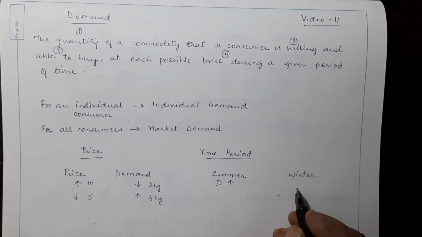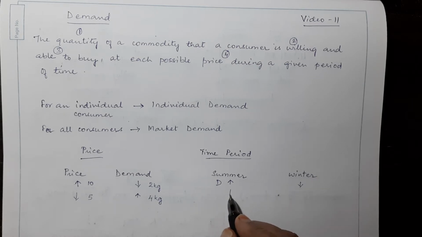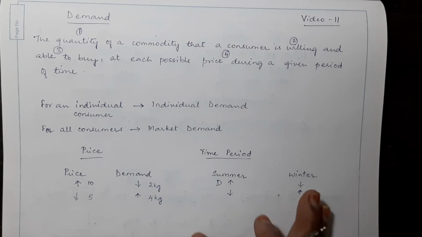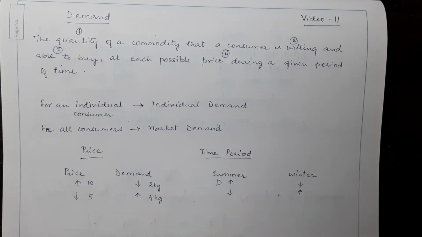And commodities that are consumed during the winter go down. The opposite is the case during winter, when the demand for summer goods falls and winter goods go up. So time period, price and demand are all interrelated.